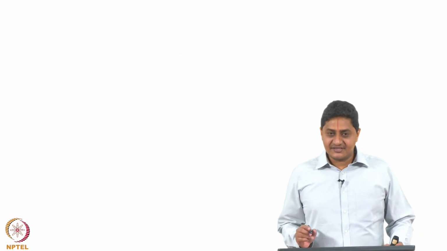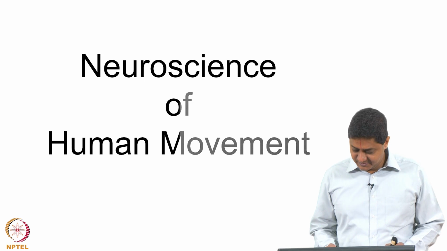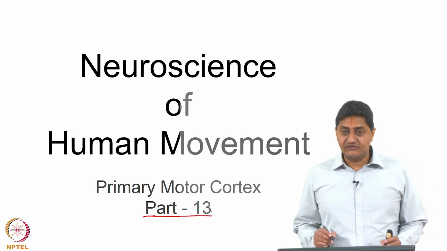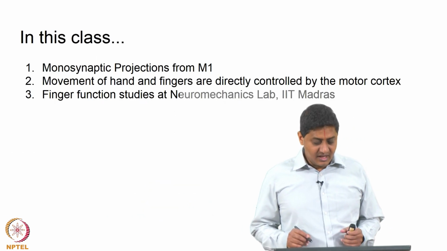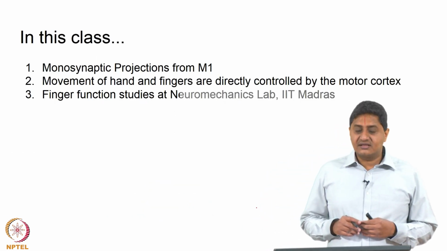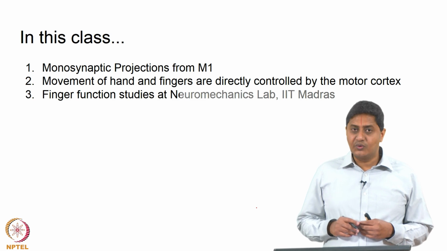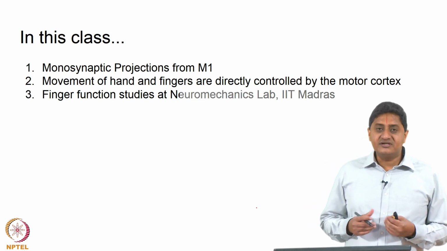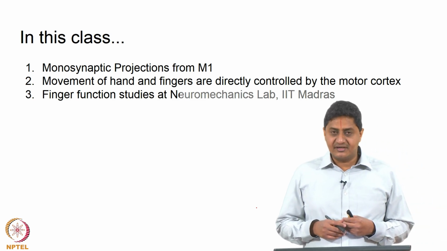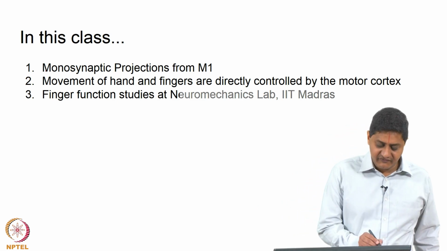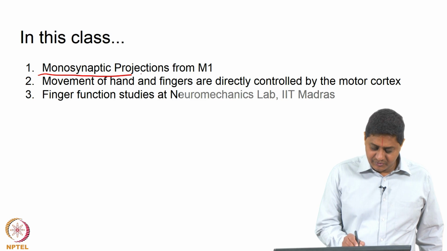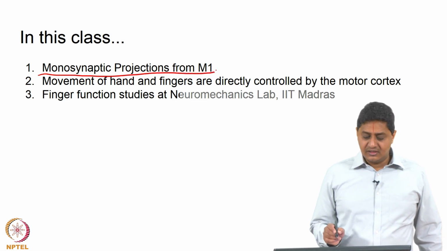So, welcome to this class on neuroscience of human movement. This is part 13 of our discussion on primary motor cortex. So, in this class we will discuss the crucial nature of how fingers and hands are supplied from the primary motor cortex, or they receive monosynaptic projections from M1.